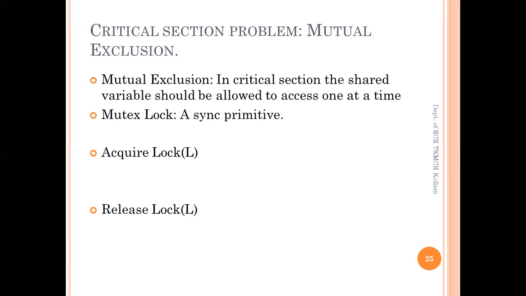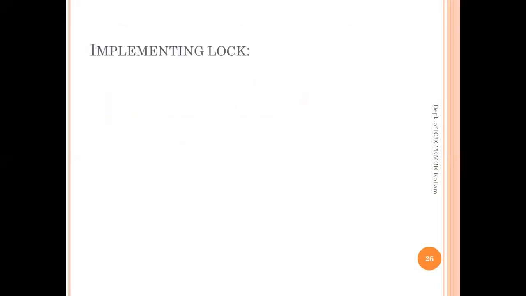The general idea to use a mutex lock is that before entering the critical section, we should make the acquire lock call, and the release lock call after the execution of the critical section, which ensures mutual exclusion. Now we will see how we can implement the lock.